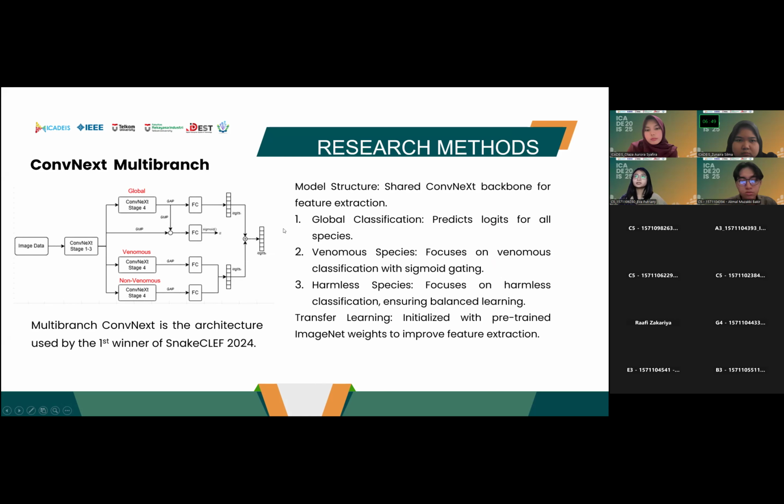This is the first architecture of the model. This is ConvNeXt multi-branch, which is the architecture used by the first winner of SnakeCLEF last year. The structure of this model uses a shared ConvNeXt backbone for feature extraction. The first branch is global classification, which predicts logits for all species. The second is the venomous classification with sigmoid gating, and the third is for the non-venomous or harmless species, ensuring balanced learning. It also uses transfer learning, initialized with pre-trained ImageNet weights to improve feature extraction.